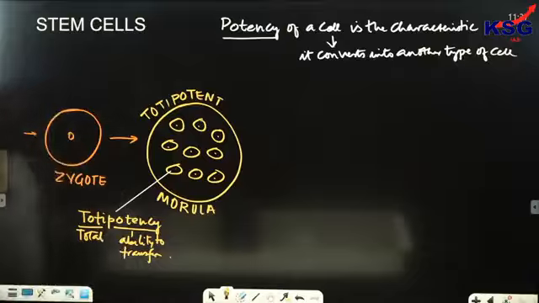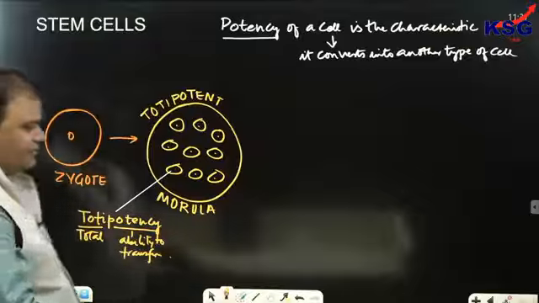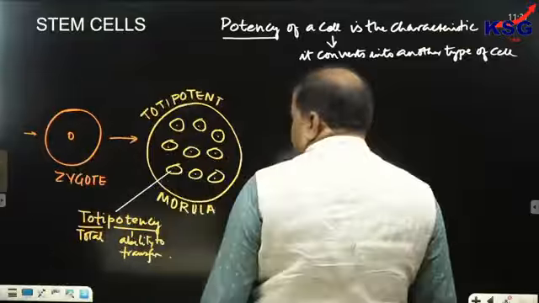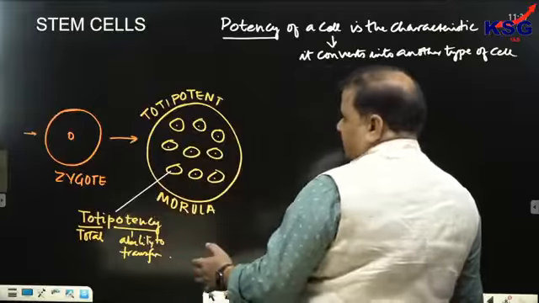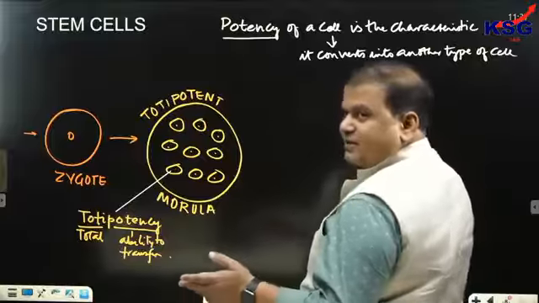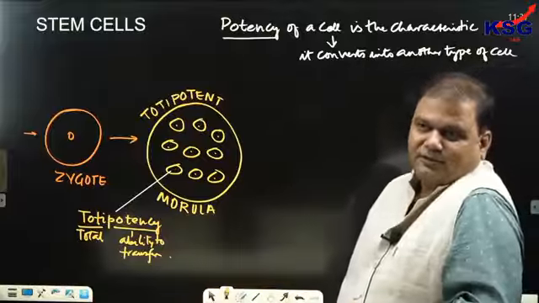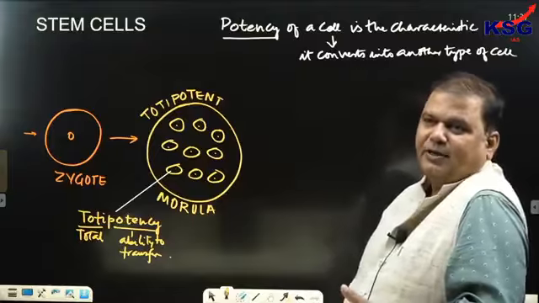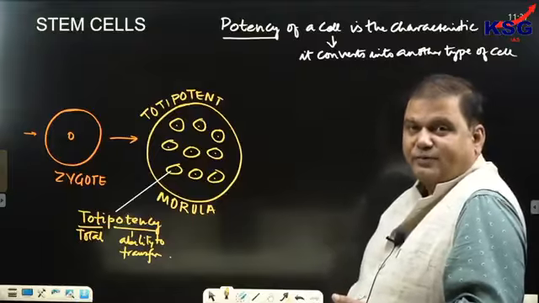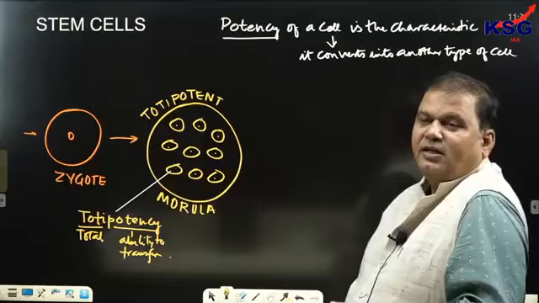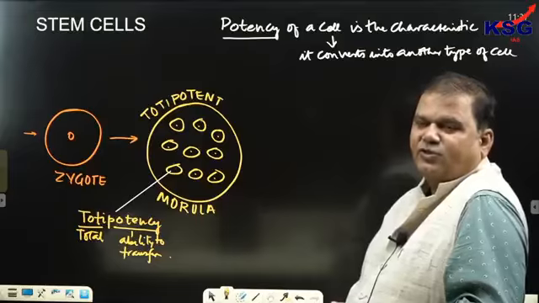So we can see that these cells have the ability to transform into total types of cell, that is all types of cells. That's why this characteristic would be called totipotency.